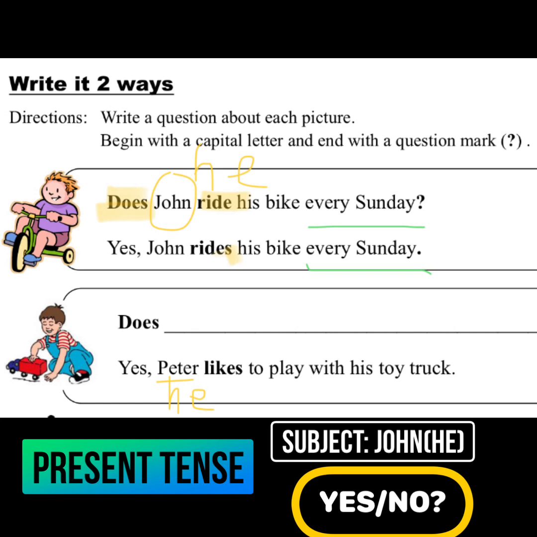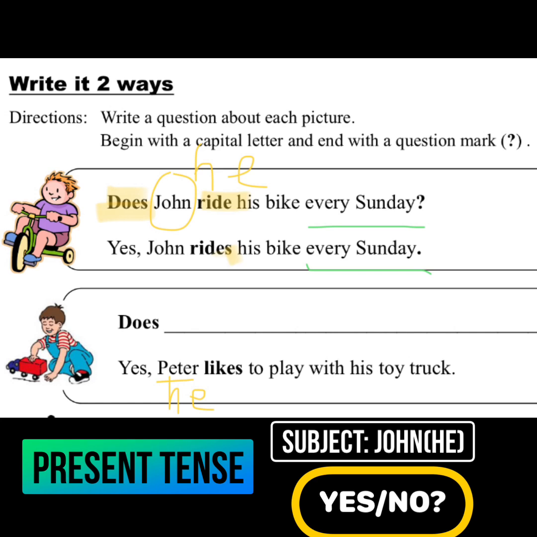Does John ride his bike every Sunday? In this question, we're talking about John's habit every Sunday. Therefore, we use present tense. John is a he, a third person. Therefore, we use does when we ask the question. Does John ride his bike every Sunday?